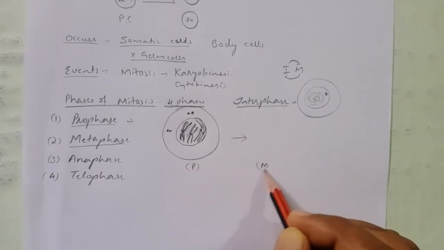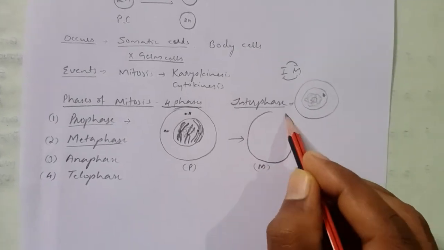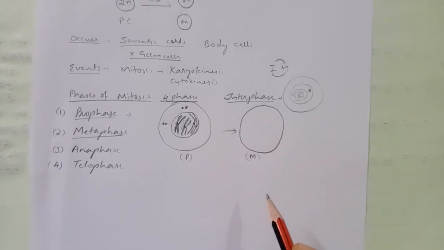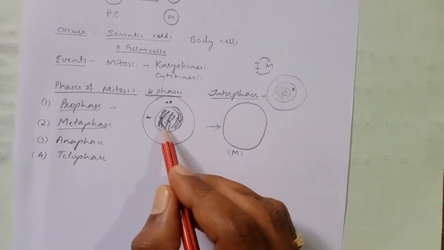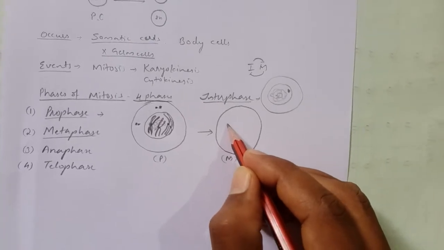Next one is metaphase. In metaphase, the highly condensed chromosomes come to the equator like this.